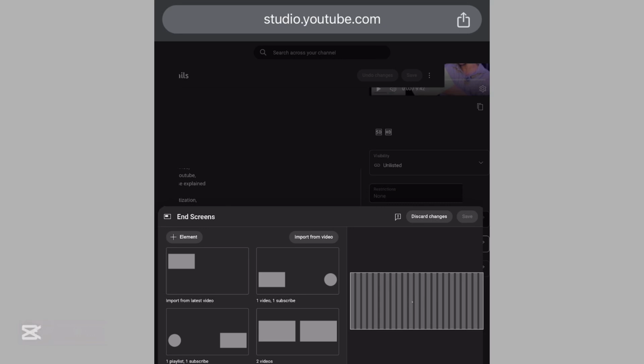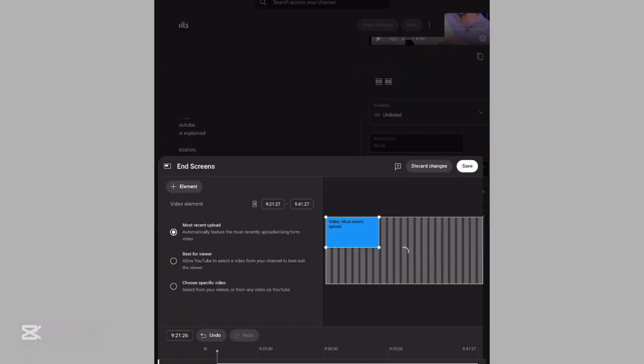So you just come and click on this plus icon here, elements. These are the things you can add as your end screen. Things that you want your viewers to watch again after watching a particular video. It can be a video, a playlist, a subscribe button, or another channel. In this case, I will be using a video.